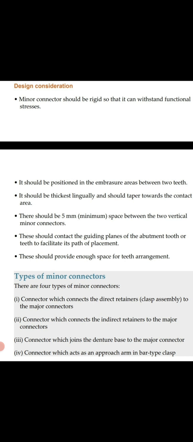Second is a minor connector which connects the indirect retainer to the major connector, mean which is present on lingual side, which is the reciprocal arm indirect retainer. Third is the connector which joins the denture base to the major connector. Fourth is the connector which acts as the approach arm in bar type of clasp. In bar type clasp, it acts as the approaching arm.